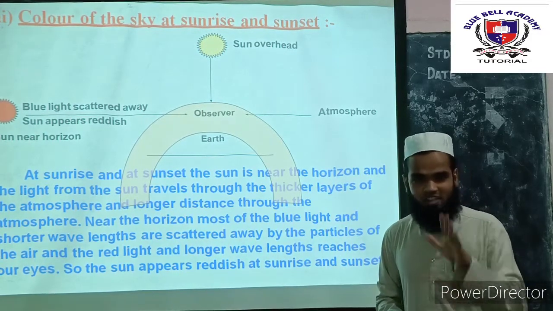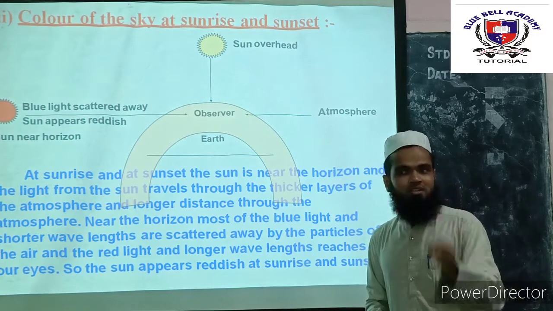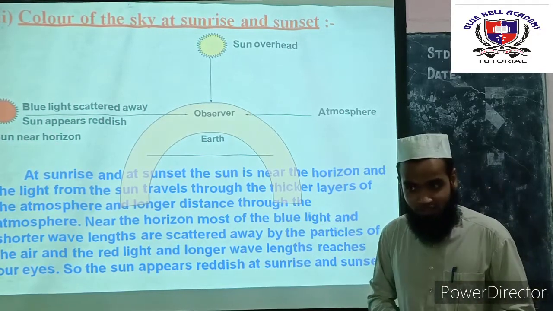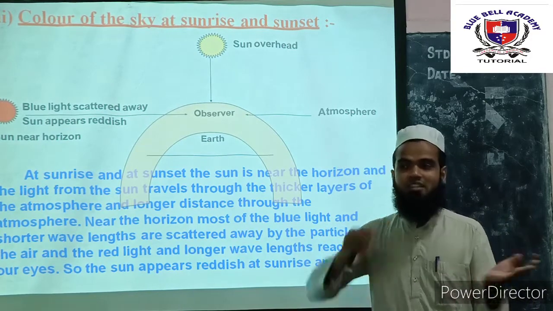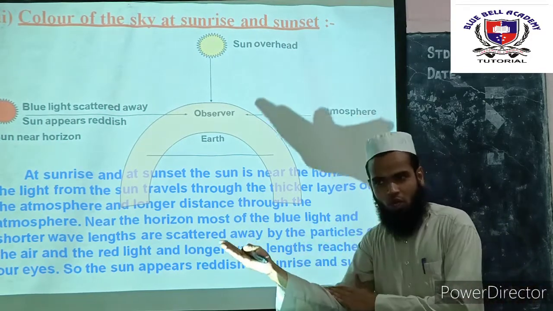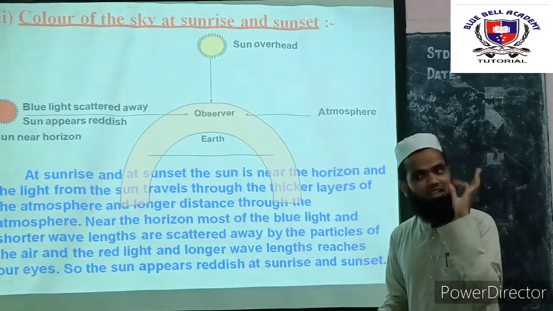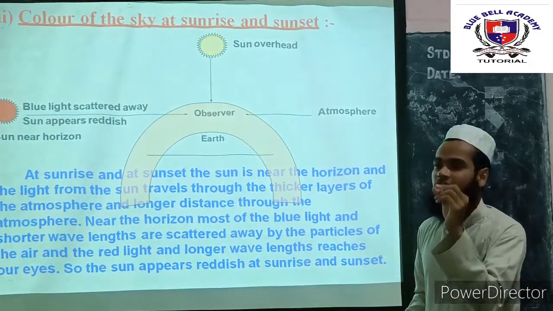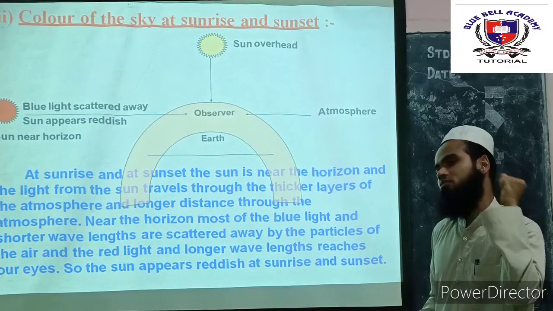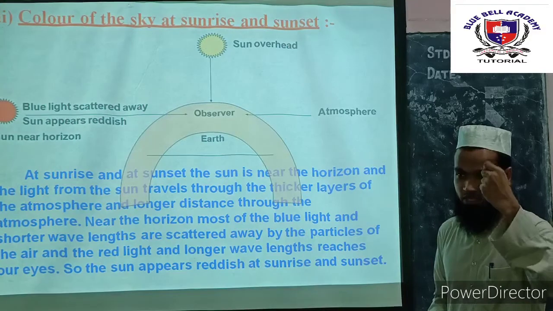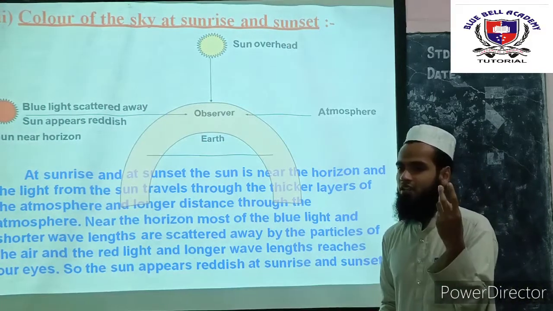Did you get it? Once again I will repeat. During the sunset and the sunrise, the sun is near the horizon, and the sunlight has to travel the longer distance and the thicker layer of the atmosphere. In the thicker layer of atmosphere, in a sense, there will be the medium size of the particle. So as I told you, the difference in the 3 sizes of the particle: small, medium and larger.